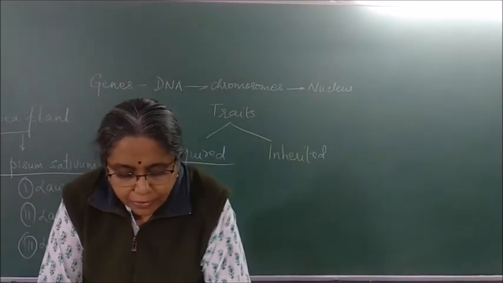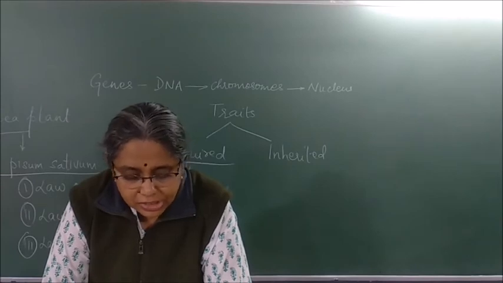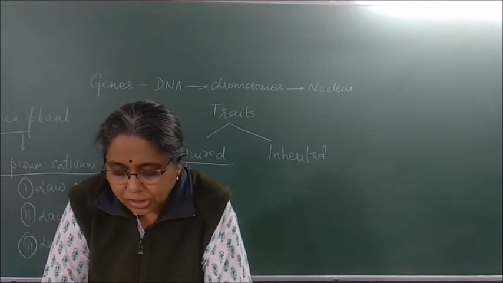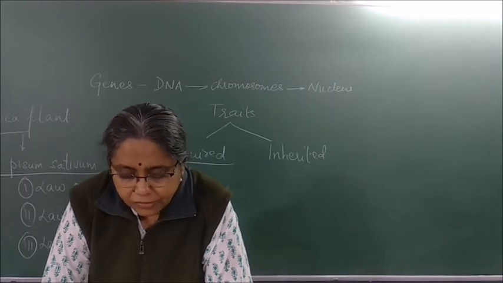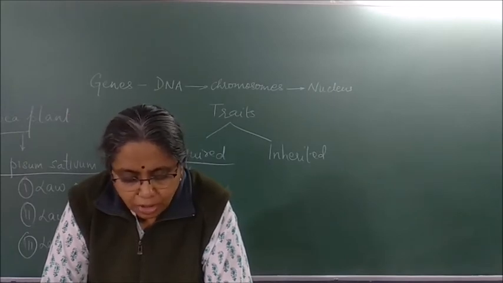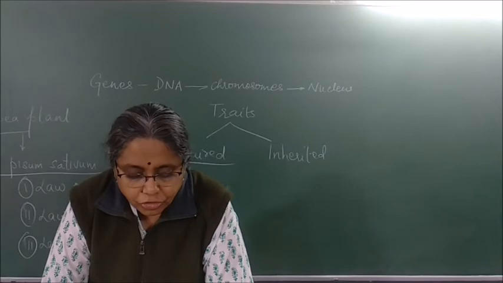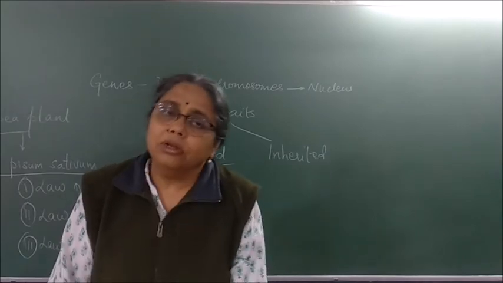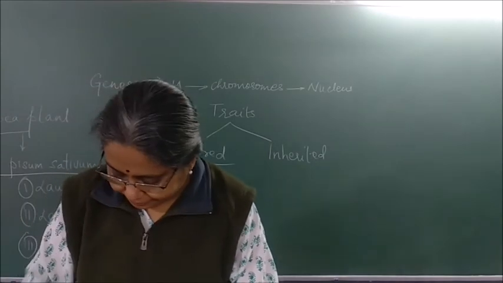Mendel used a number of contrasting visible characters of garden pea: round and wrinkled seed, tall and short plants, white and violet flowers, and so on. He took pea plants with different characteristics, a tall plant and a short plant, produced progeny from them and calculated the percentage of short progeny. So now let us come back to our notebook and write.